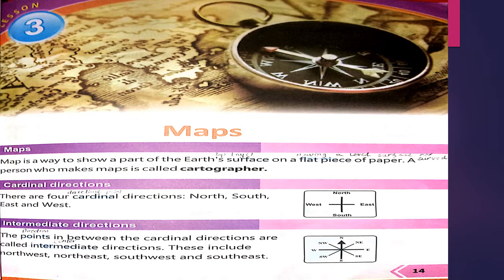Our next topic is intermediate direction. As you know that intermediate means central, the middle. The points, directions in between the cardinal directions are called intermediate. Intermediate means center directions. As you can see, between west and north, there is another direction which is called northwest. Between west and south, there is another intermediate direction which is called southwest, and so on. These include northwest, northeast, southwest and southeast.